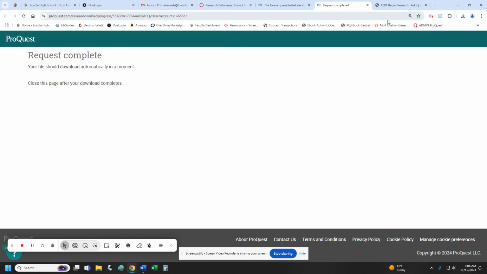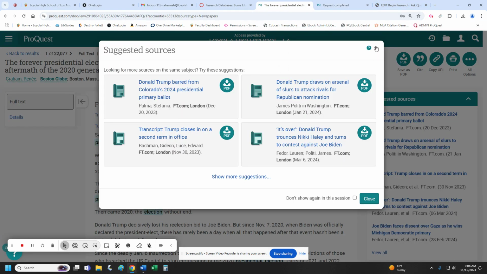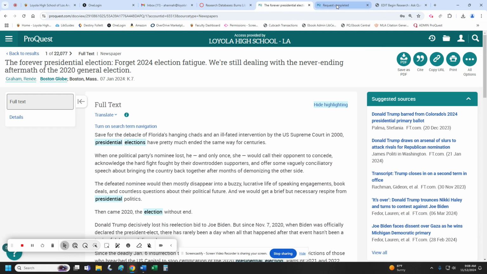It looks like it wanted to save it to our computer rather than Google Drive, so there might be other options. You could copy the URL to it and get to it that way. Okay?